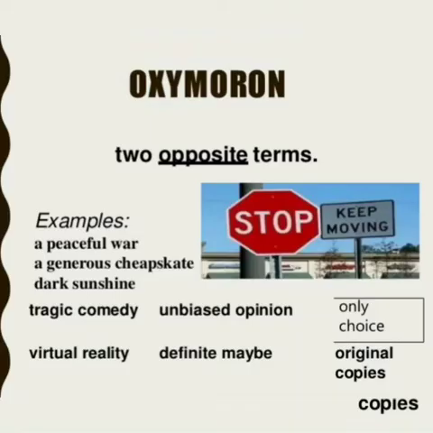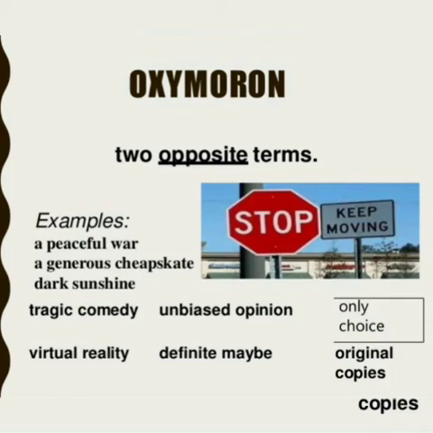Coming to the next figure of speech, oxymoron. It's a very important figure of speech. It consists of two opposite terms. When there are two opposite terms, then it is called oxymoron. A peaceful war. Peaceful and war, two words opposite in nature, so it is an oxymoron. A generous cheapskate, dark sunshine. These are opposite words. Tragic comedy, so tragedy and comedy.